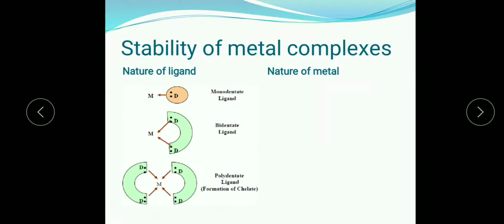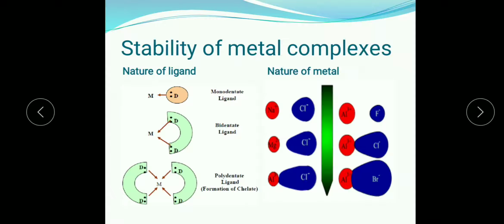The stability of the metal complex depends upon the nature of the ligand and the nature of the metal. The nature of the ligand depends upon the size of the ligand and the charge carried by the ligand. And for the metal, the stability of the complex depends on whether the size of the metal is small or large.